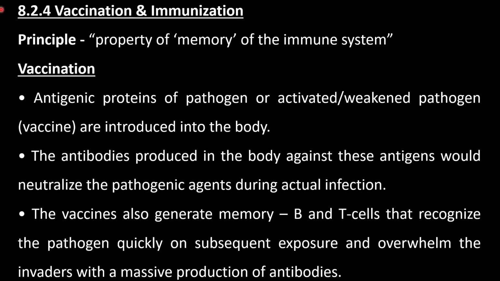Here you have to remember that active immunity is developed naturally or by vaccination, whereas passive immunity develops when ready-made antibodies are introduced into the body. Active immunity is a slow process, whereas passive immunity is a fast process. Active immunity remains for a long time, while passive immunity is of short period. Antibodies are harmless in active immunity, whereas in passive immunity, antibodies may be harmful and they may give us an immune reaction.